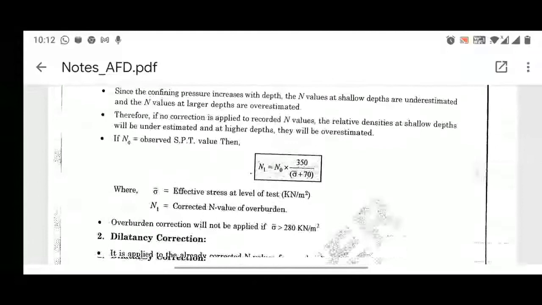Once you are doing this SPT test in a borehole, you will have this n value, which will be referred to as the observed SPT value, and the corrected SPT value will be found out when you apply the overburden correction. The effective stress at that level of the test, where the test has been done, has to be taken into account, and then you use this formula.